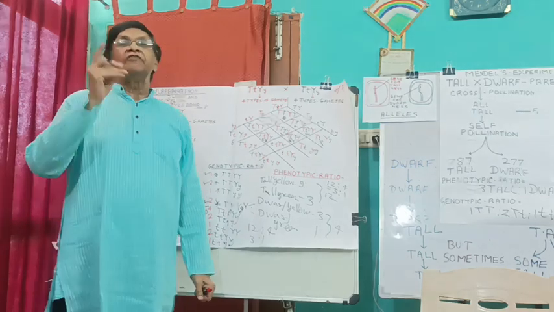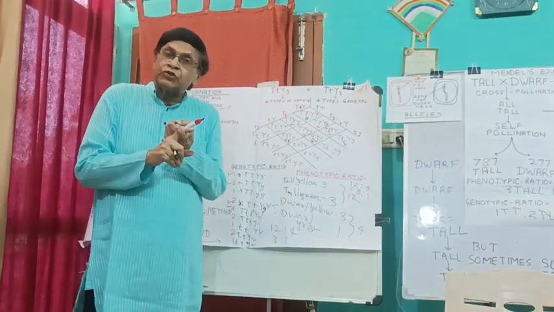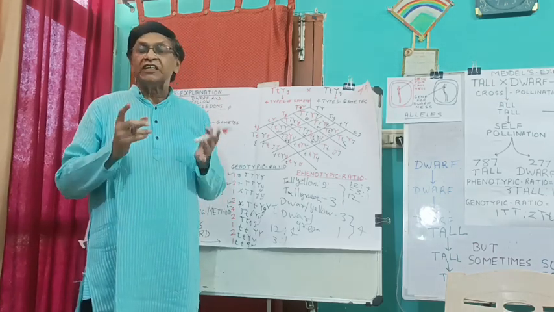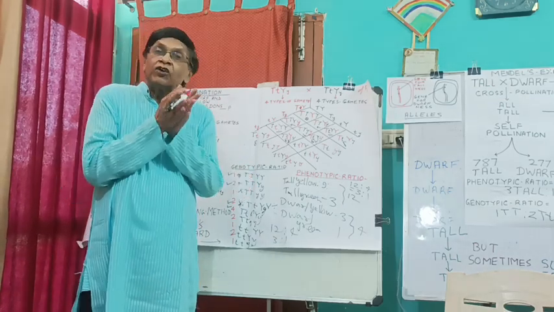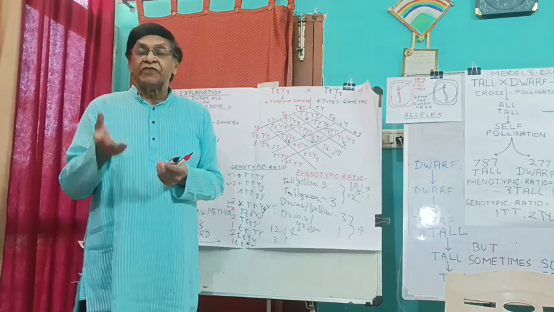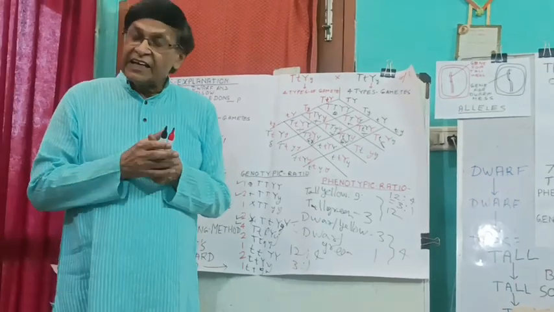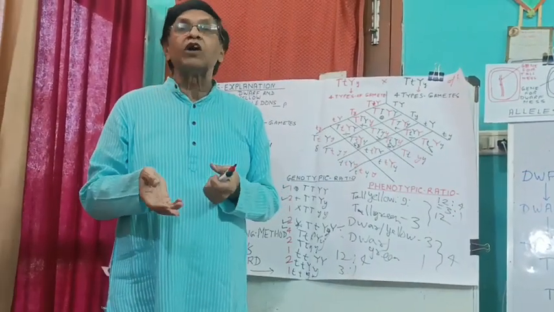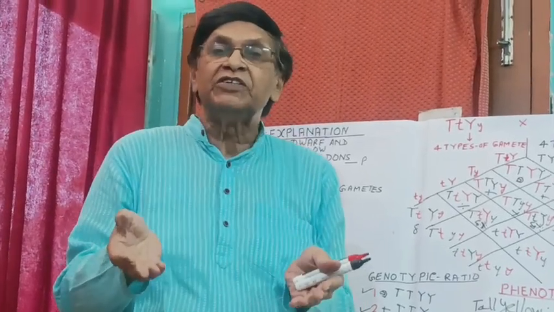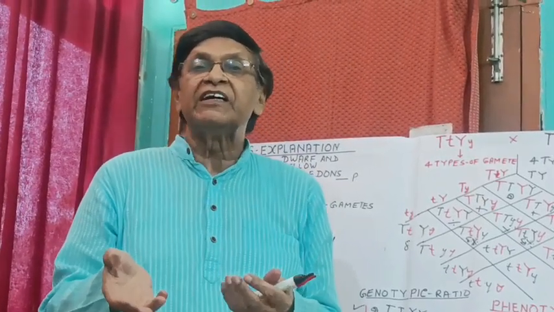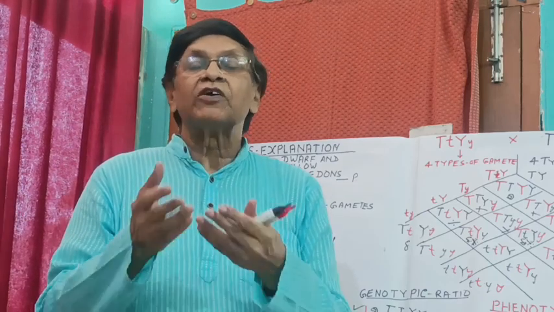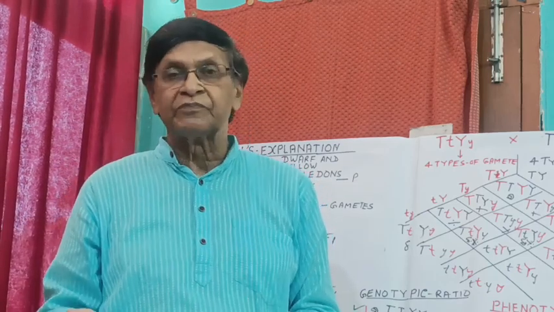It means if we consider two sets of characters together, again we will get the same 3:1 phenotypic ratio. They are not influenced by the presence of each other. This is called the third law, the law of independent assortment. In a dihybrid cross, when we consider two or more sets of characters together, they are not influenced by the presence of each other. They show their own behavior. It is called the law of independent behavior or law of independent assortment. Thank you very much.